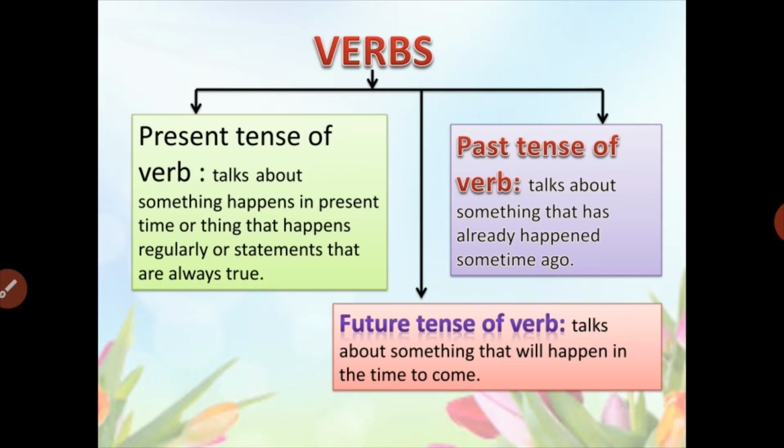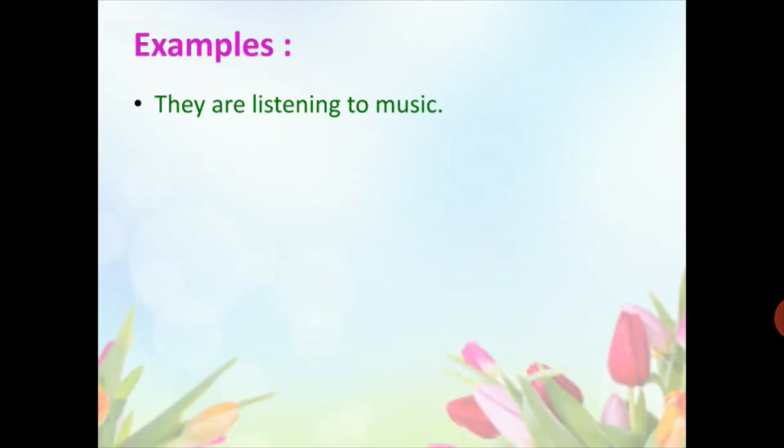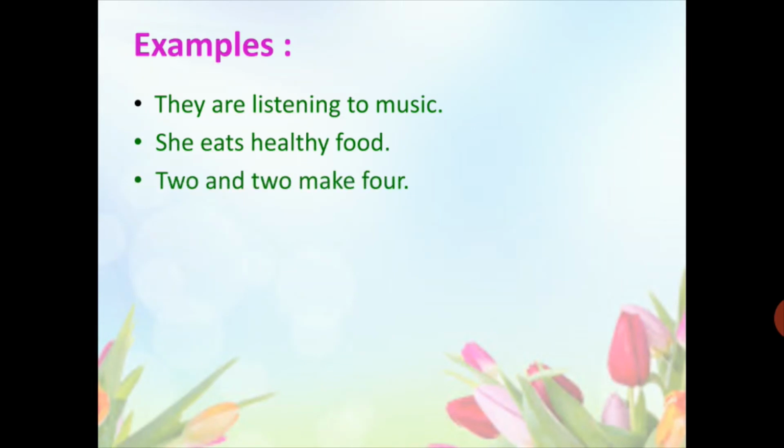So let's understand these with the help of examples. They are listening to music. She eats healthy food. 2 and 2 make 4. These three examples are for present tense of verb.